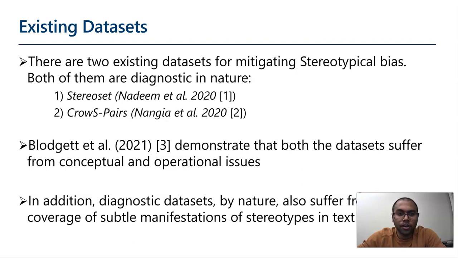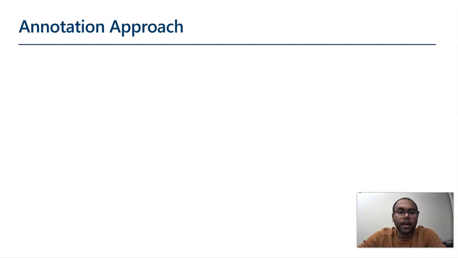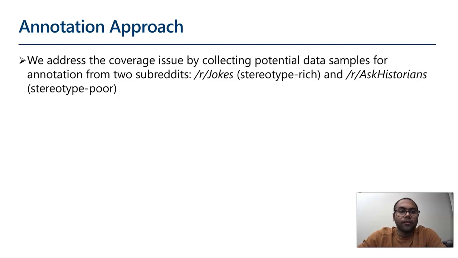In our annotation approach, because we deal with the second front of identifying the harmful text externally, we address the coverage issue by collecting potential data samples for annotation from two subreddits. The first is r/jokes, which is expected to be stereotype rich, containing a lot of examples of stereotype written text, and the second is r/AskHistorians, which is expected to be stereotype poor, containing largely factual statements.